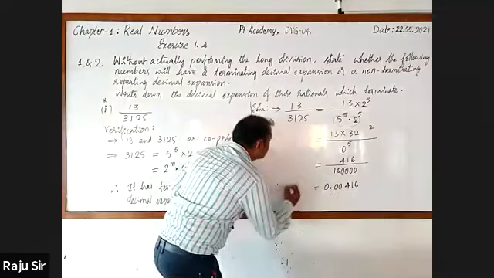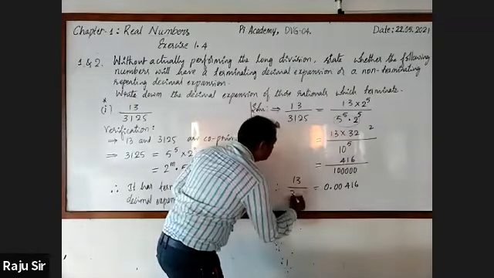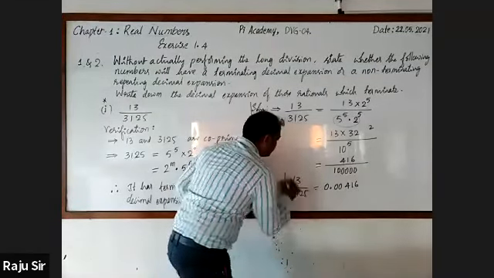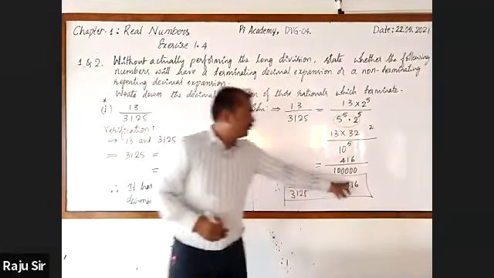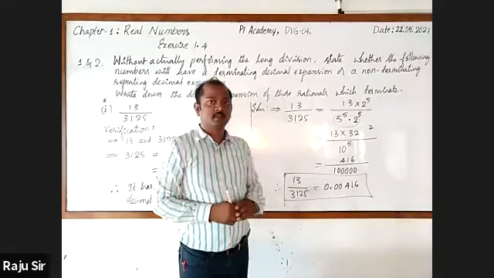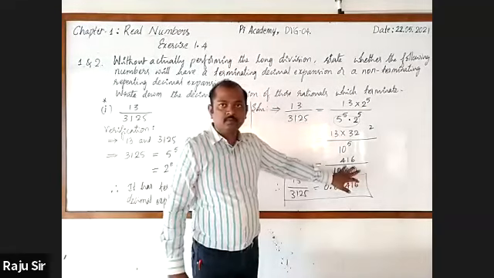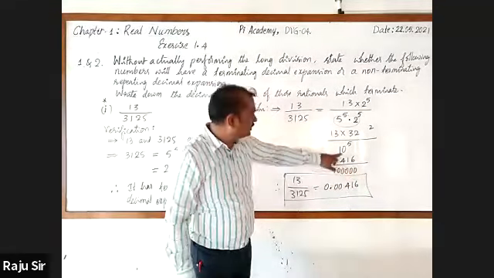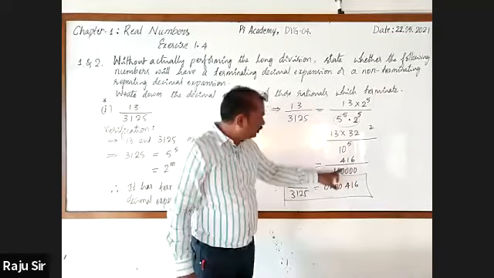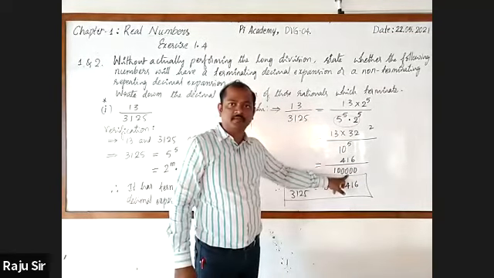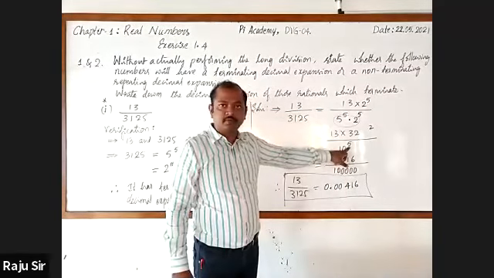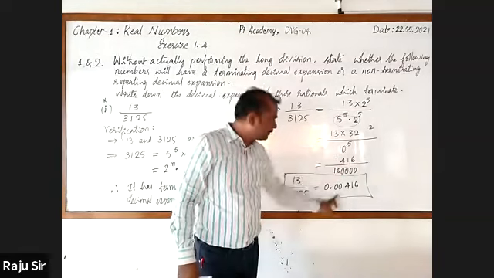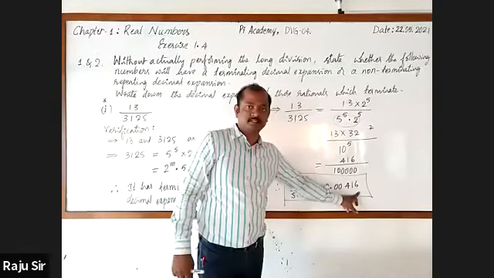Right. Conclusion. Therefore, 13 by 3125 is equal to 0.00416. Okay. One more important piece of information: here 10 raised to the power 5. You don't need to go for writing this step again. Directly you can write this as 10 raised to the power 5. In the decimal place, there will be 5 digits.